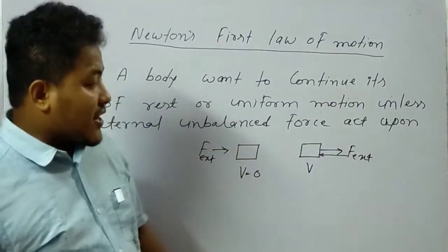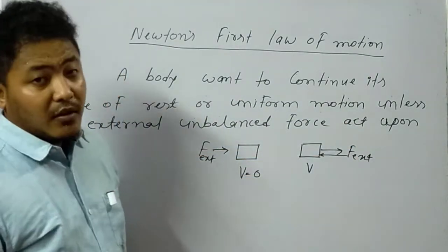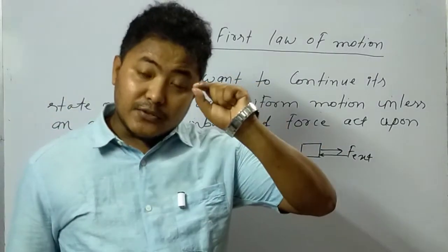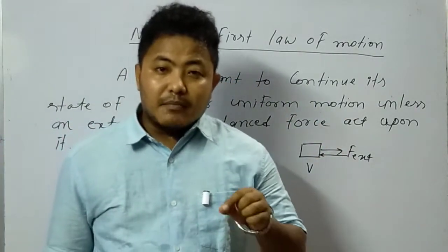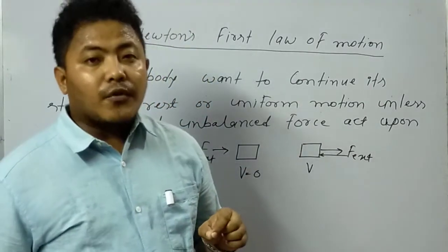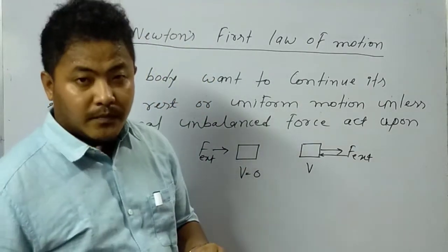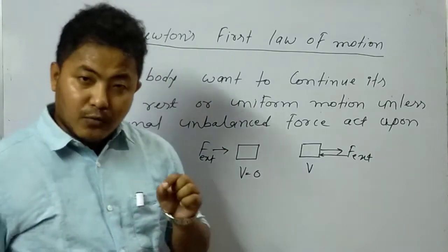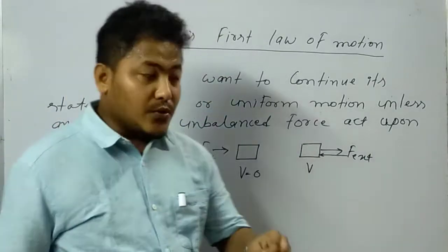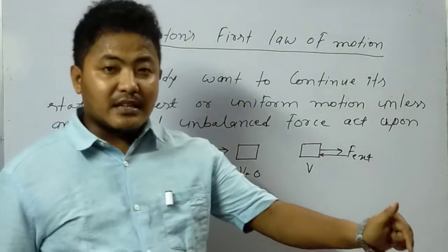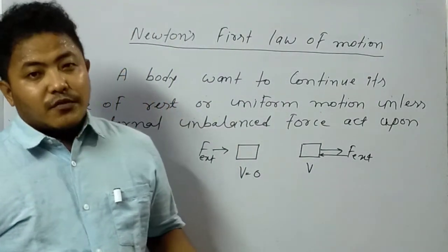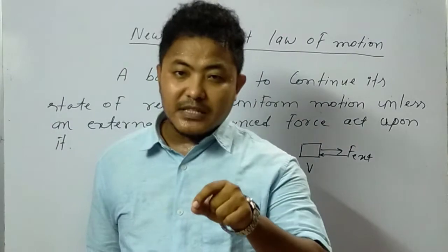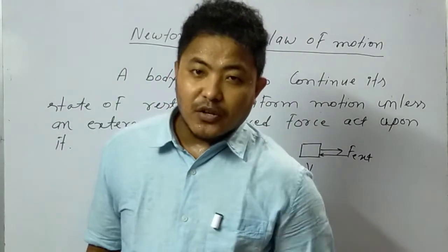The mathematical expression of Newton's first law can be derived from Newton's second law. In one word, you can say that Newton's first law is a special case of Newton's second law of motion.